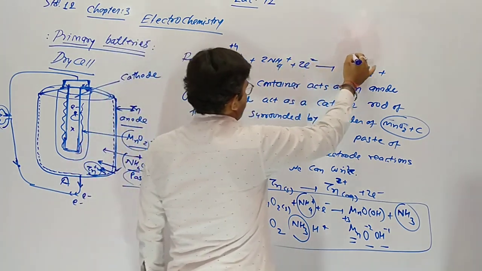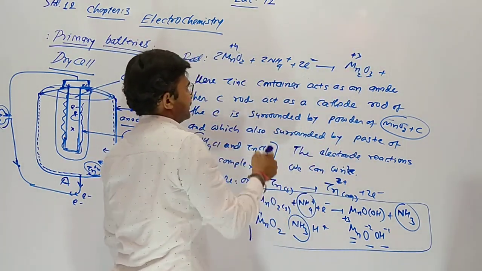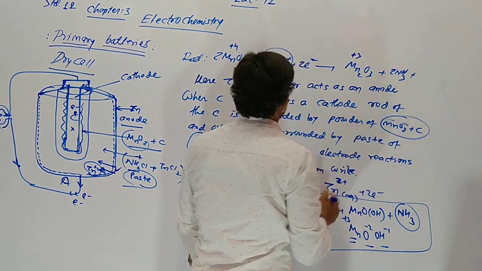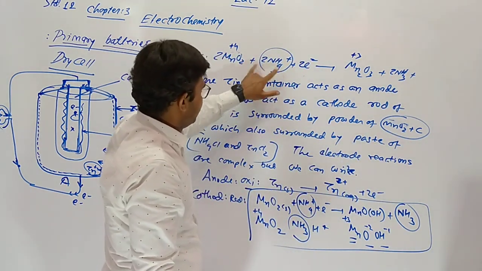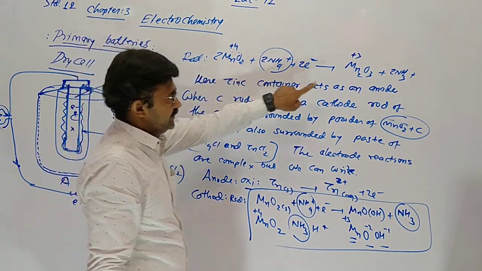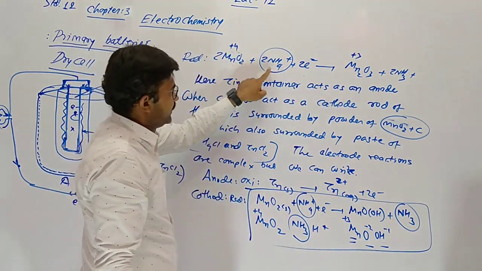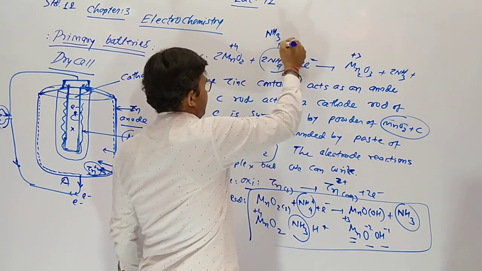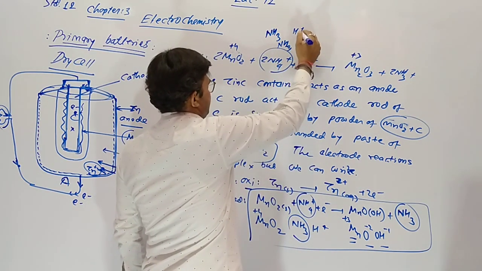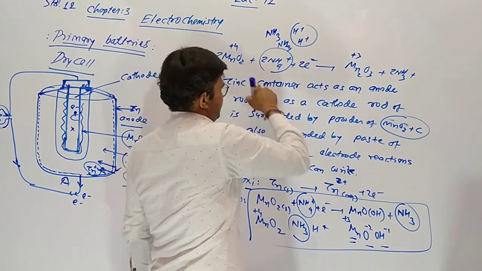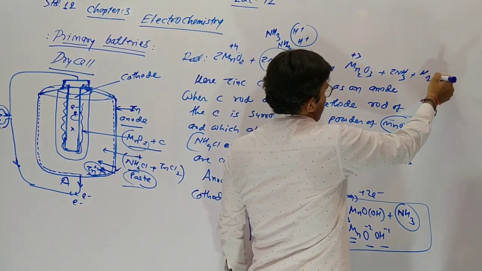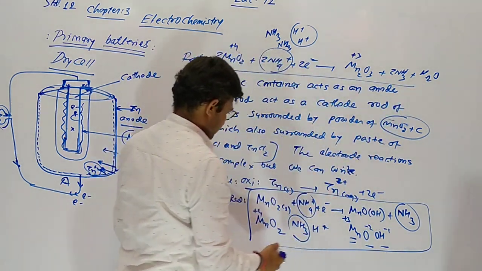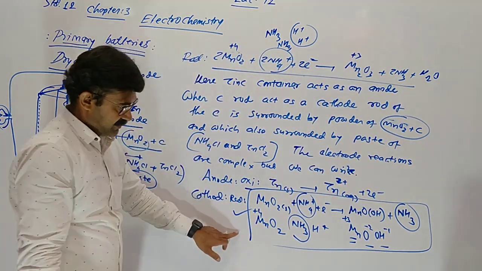So plus 4 to plus 3, the oxidation number changes. Here 2 moles of ammonia also liberate 2H plus ions. Out of 4 oxygens, 3 are used, 1 oxygen remains and 2 hydrogens. 2 moles of ammonia and 2H plus ions are released. The released 2H plus combines with oxygen, so H2O. The actual reaction is like this, but what is given in your book is like this.